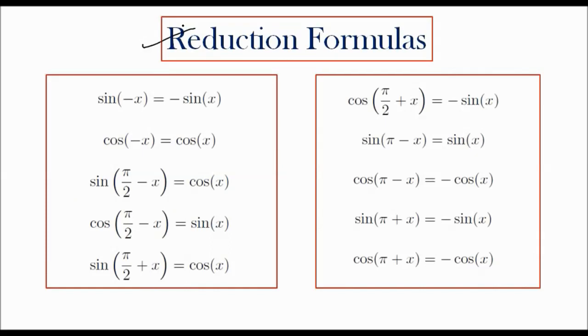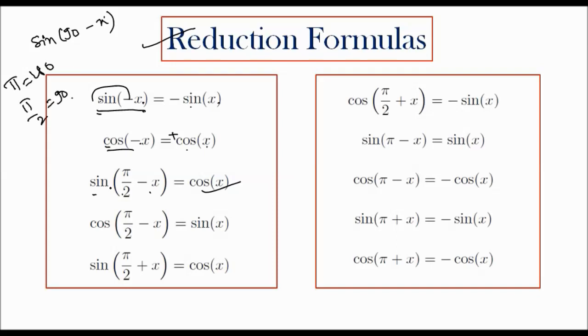Now the reduction formulas. Sin minus x is equal to minus sin x, so the minus comes out. Cos minus x is equal to plus cos x. Sin of 90 minus x is equal to cos x. Here pi by 2 is 90, since pi is equal to 180. So sin of 90 minus x is equal to cos x.